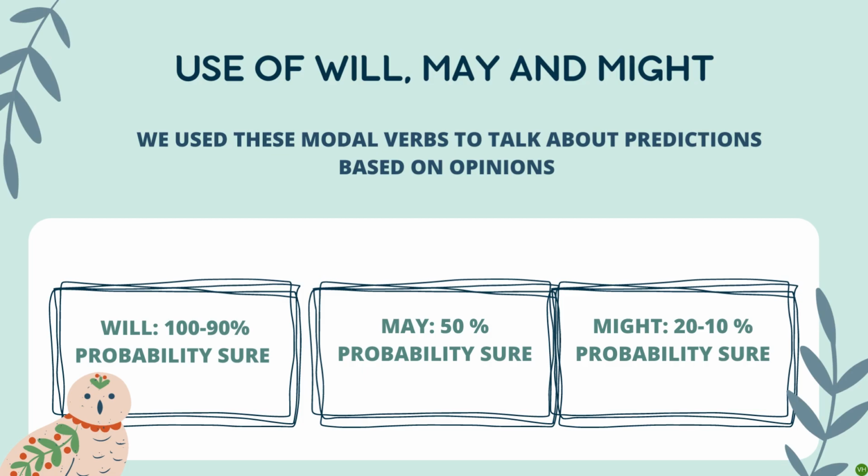Use of will, may, and might. We use these modal verbs to talk about predictions based on opinion. When we use will, there is a very high probability that it will happen. When we use may, there is a 50% chance of it happening, and when we use might, we have a very little chance of happening.